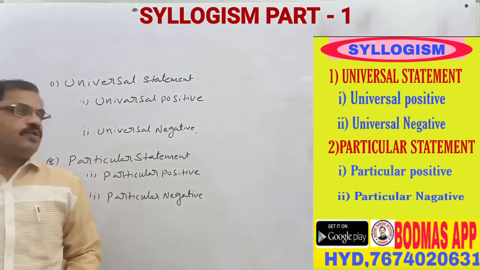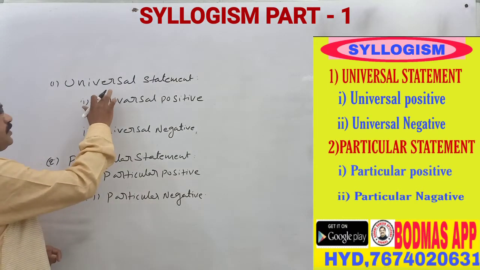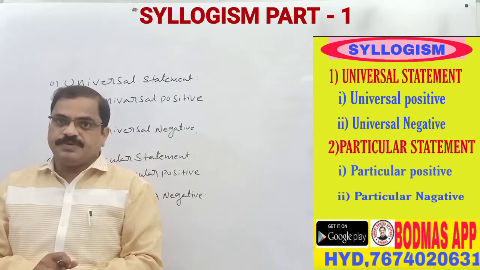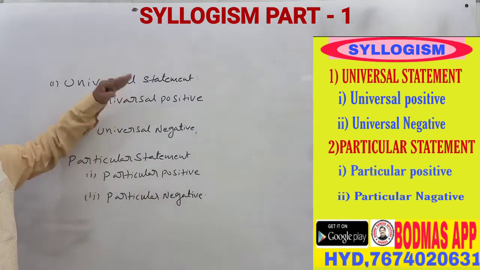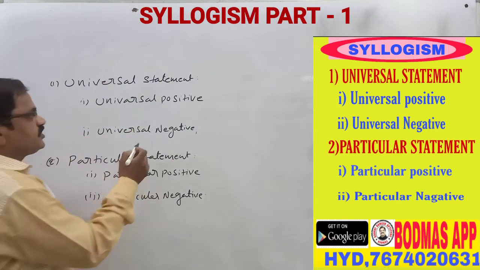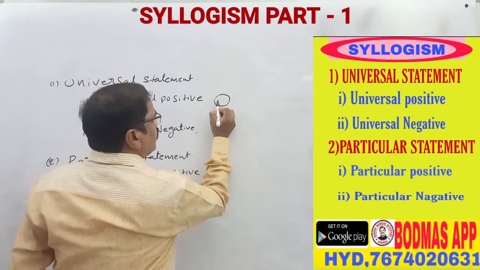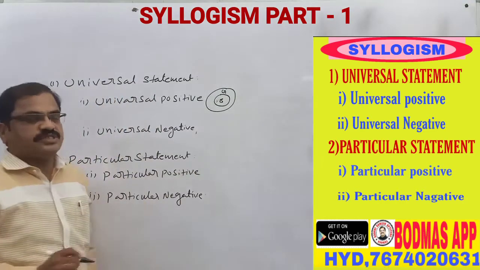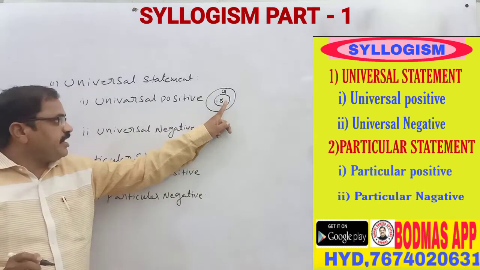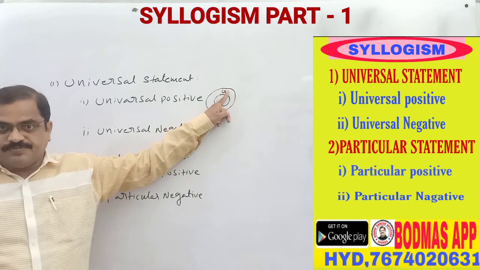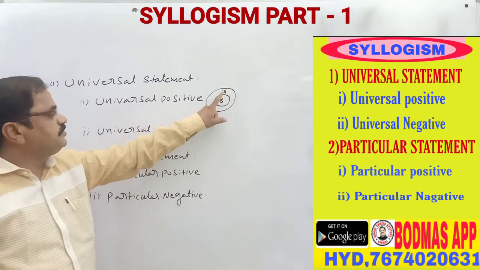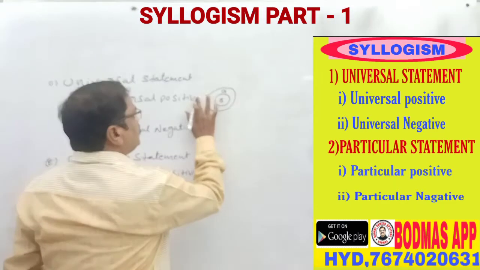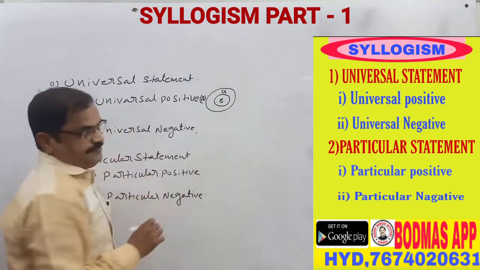Okay? Now, what is the meaning of the universal positive? If one is completely dependent on another, that is called the universal positive. I will give an example and explain each and everything in detail. Universal positive: all boys are girls. All boys are girls means we have to show it like this: this parameter is compulsory inside of this parameter. This is called the universal positive, and the A-E-I-O method also applies. You can say A type also.